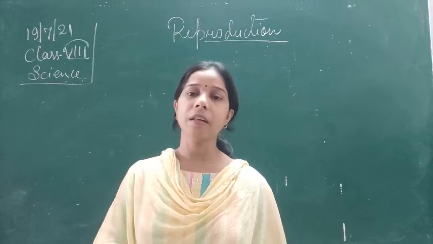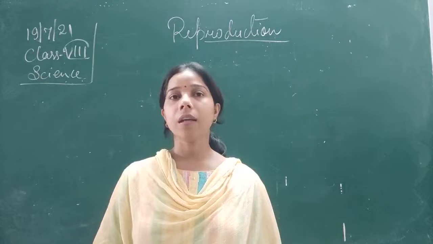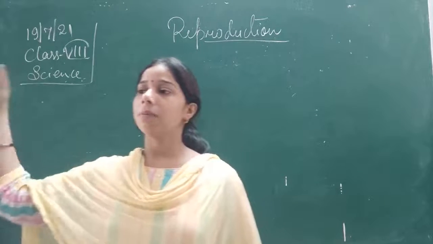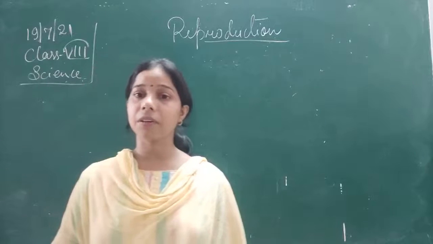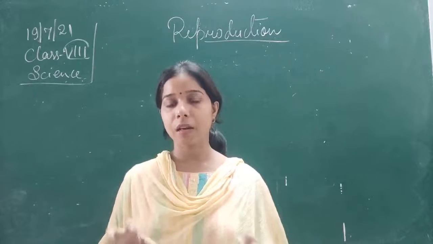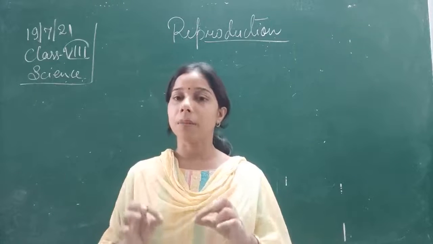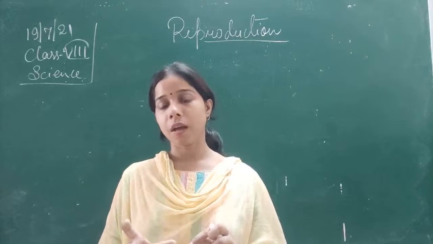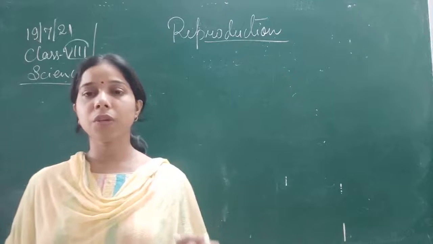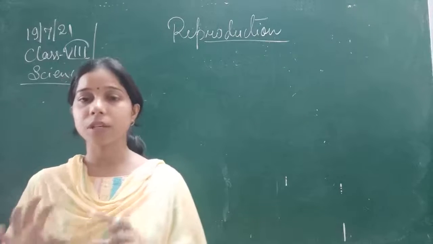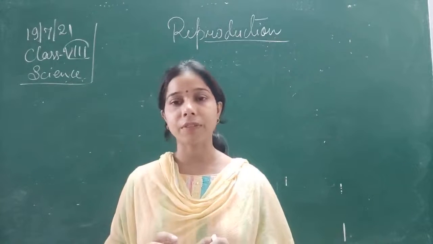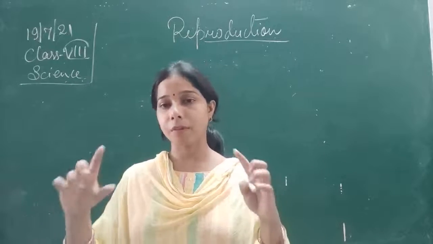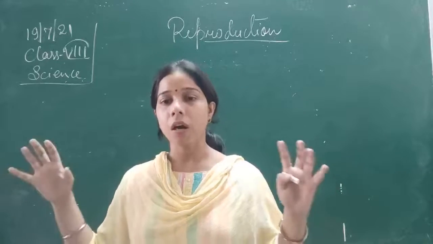Now in the case of binary fission, students, you see amoeba. In amoeba the parent cell is there, and first of all the nucleus gets divided into two. Then it is the time of the cytoplasm, so there is a depression in the cytoplasm, and finally the cytoplasm also divides, and a membrane forms in the two different cells.